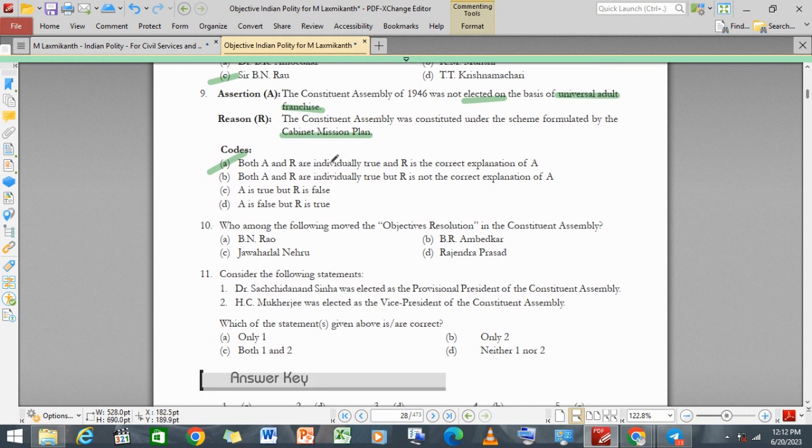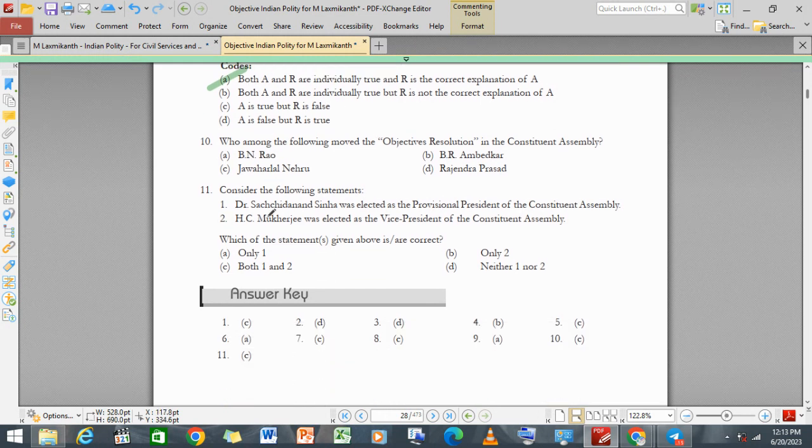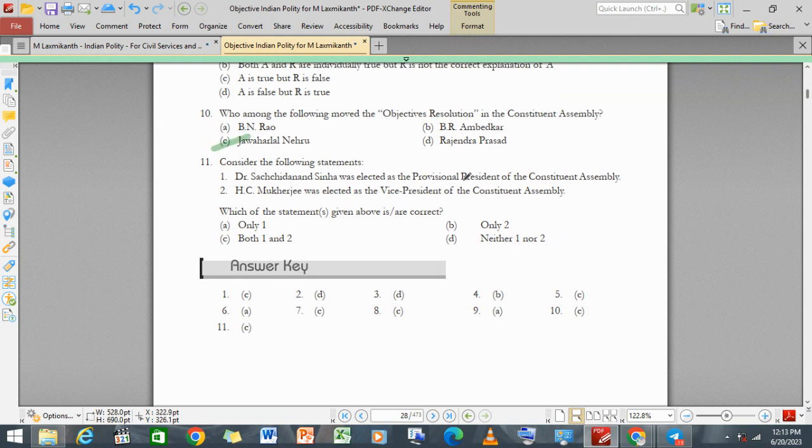Cabinet Mission Plan. Let me recheck when the Cabinet Mission Plan came to India. Yes, it was 1946. I was correct. It came in 1946. Hence, now tenth: who among the following gave the Objective Resolution? So we know that the Objective Resolution was given by Jawaharlal Nehru. So no rocket science in it.